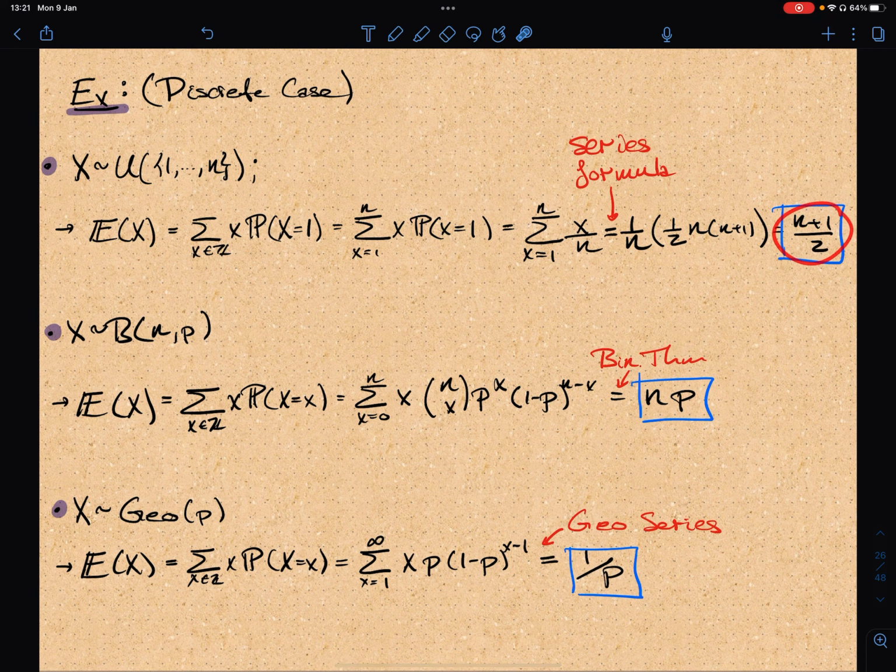At the end, the solution is (n+1)/2, which is essentially the halfway point of this interval, which you can figure out by symmetry. Or in here, you can use the series formula for the sum of consecutive numbers.